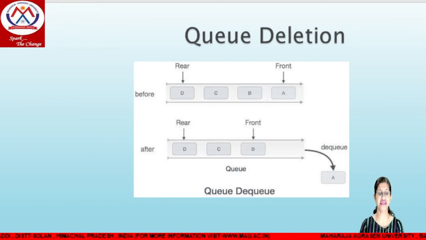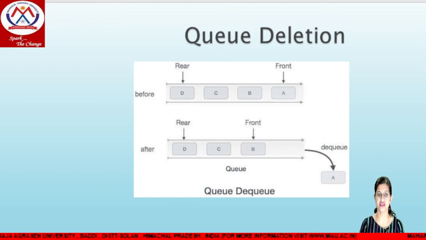So now queue deletion. Here is the case of deletion. As you know, we have already inserted the element D. Now the front deletes the element from the first index. So after deleting the element from the first location, that is A, from the 0th location, the front will be shifted or incremented by one location.